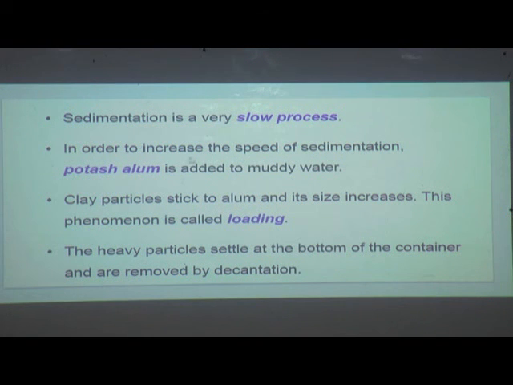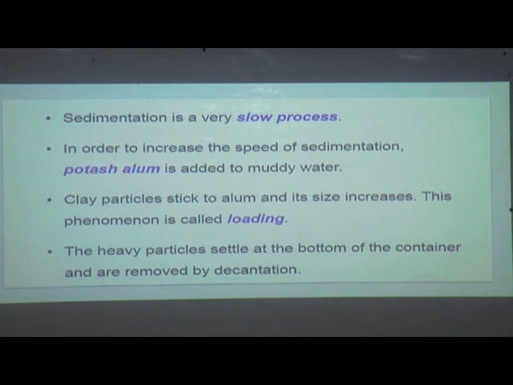In order to increase the speed of sedimentation, potash alum is added to muddy water. Clay particles stick to alum and its size increases. This phenomenon is called loading. Loading is the method to expedite sedimentation of finer particles of impurities.